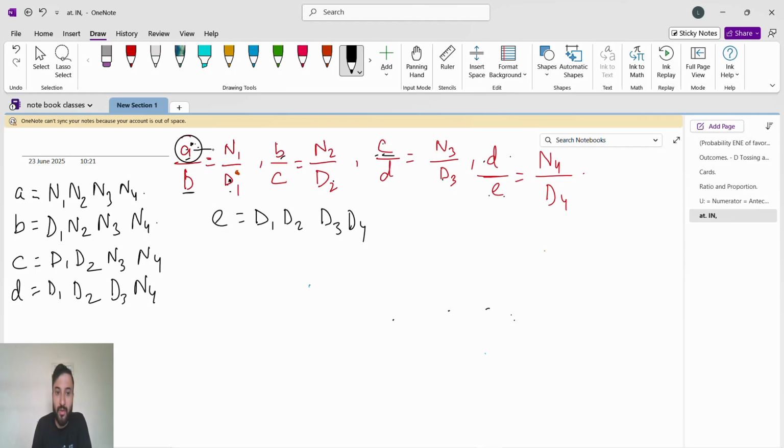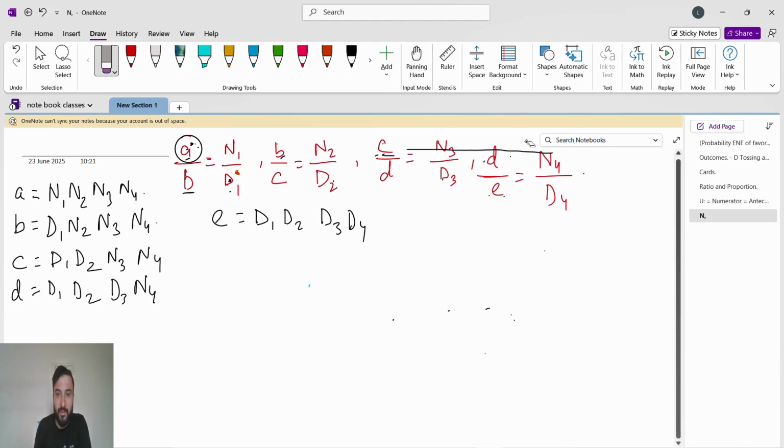So we'll continue with the numerator only. A to B, B to C, C to D. Like N1 into N2 into N3 into N4. N1 value into N2 value into N3 value into N4 value. So finding A, what we have to do? We have to multiply all the numerators. We will get A.